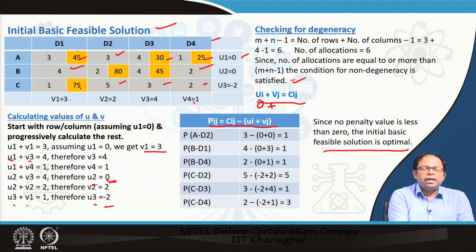So using this, we can estimate the total cost: 3 into 45 plus 4 into 30 plus 1 into 25 plus 2 into 80, and so on, and the total value is the optimal solution for this particular matrix.